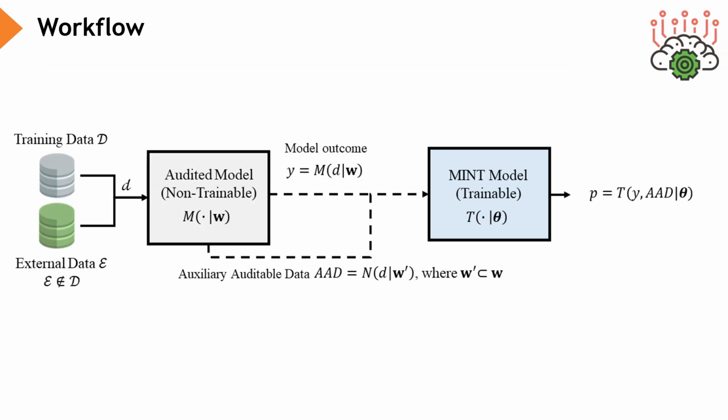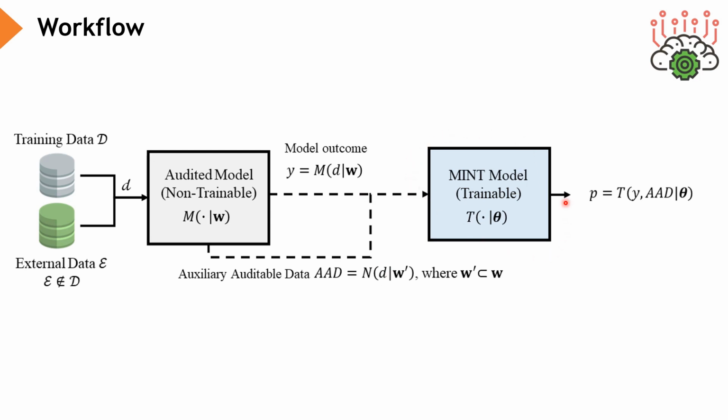Next, we will present the entire workflow of the system. We have the data D, with which the audited model has been trained, and external data epsilon, that the audited model has not been trained on. The process involves inputting the data D and epsilon into the audited model and extracting activation information from intermediate layers of this audited model. This activation information is what we refer to as auxiliary auditable data. Depending on the layer I from which you obtain this information, you will get different data. This auxiliary auditable data and the model outcome are used as input in our MINT model.